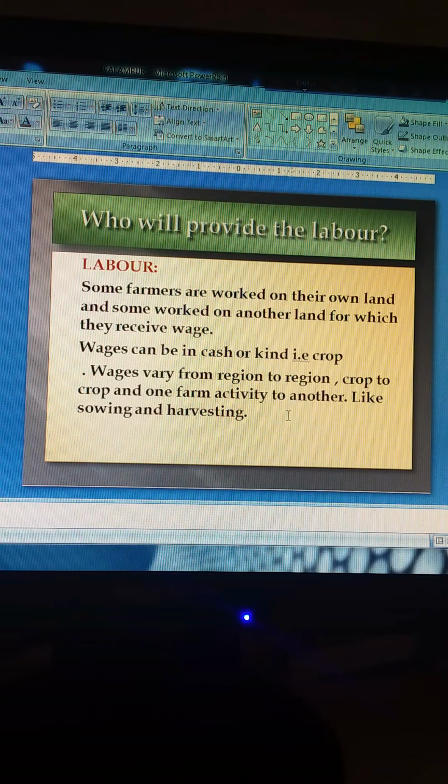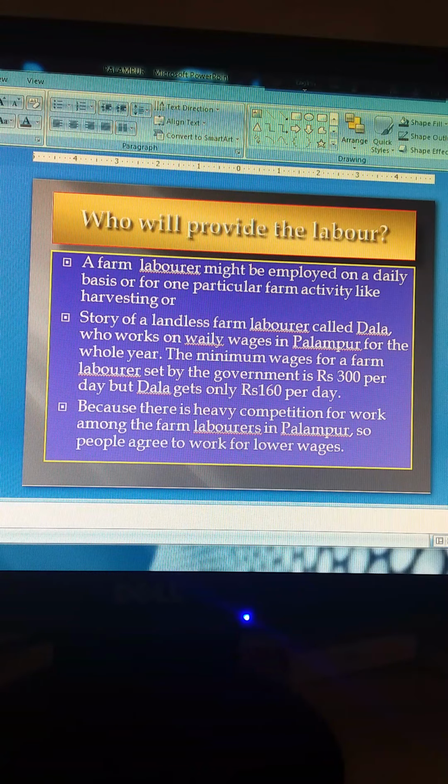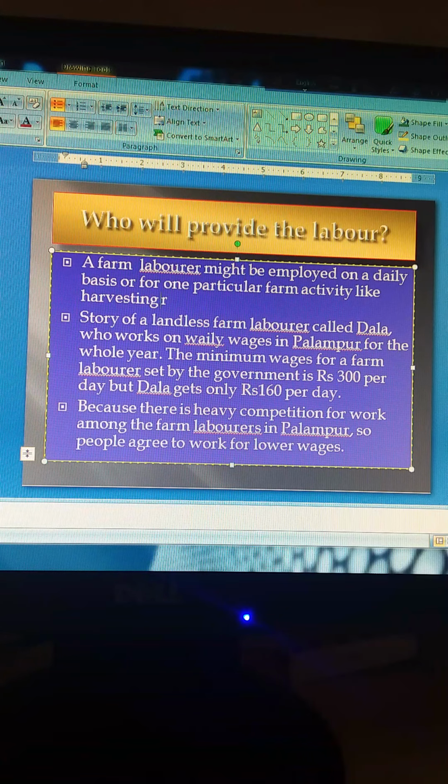The wages vary from region to region, crop to crop, and one farm activity to another, like sowing and harvesting. During harvesting and sowing time, the farm activities are more, and the rest of the time it is less. So in that way the wages are also calculated. We have one example over here. Farm labor might be employed on a daily basis, or on a particular farm activity like harvesting, or for the whole year.